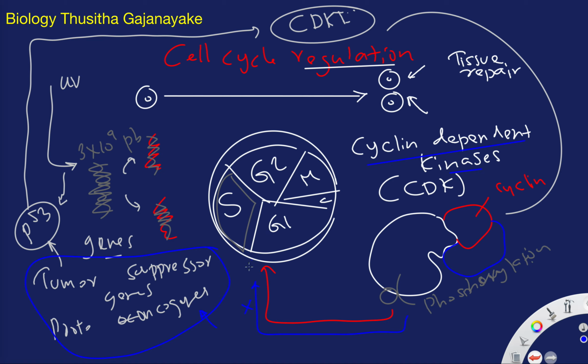Certain points called checkpoints regulate it. And in one example, upon damage to DNA, the important P53 gene is activated and makes the CDK inhibitor, which inhibits the complex and regulates the cycle. So this is an understanding of a very basic way of cell cycle regulation.